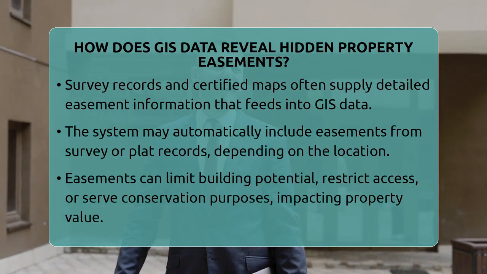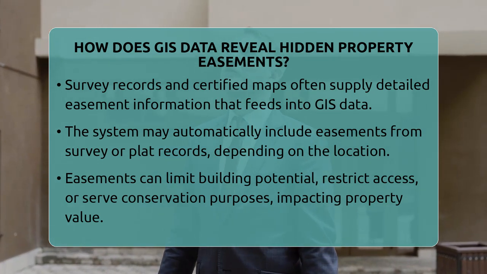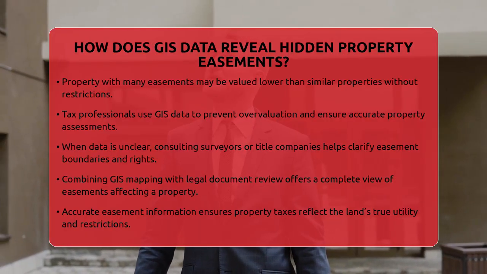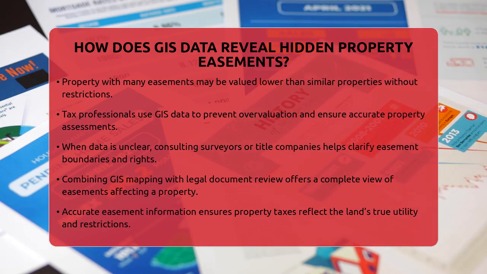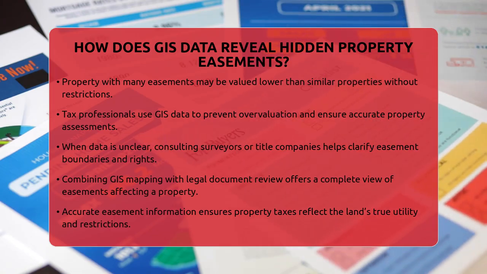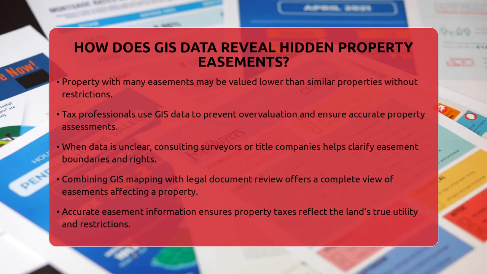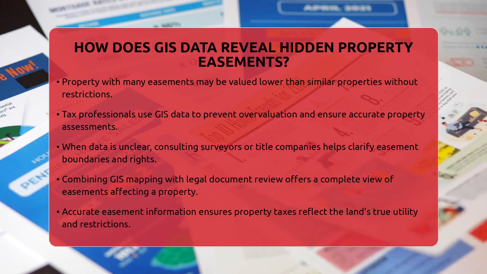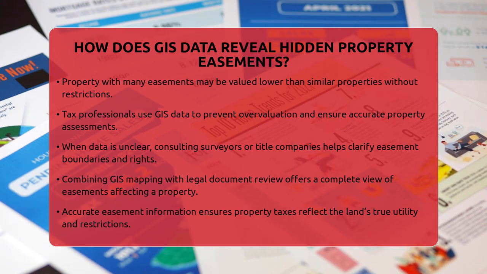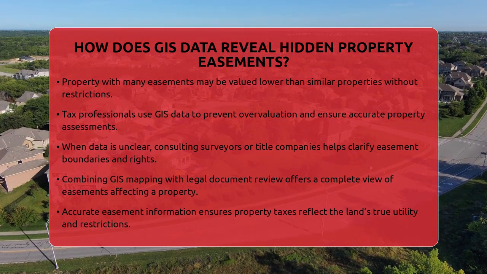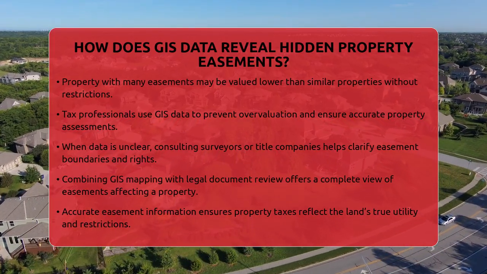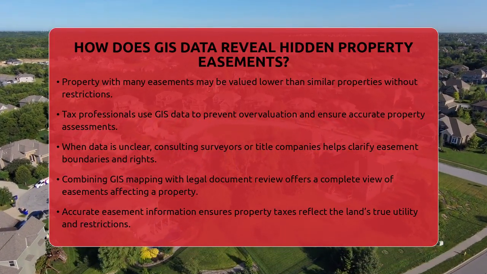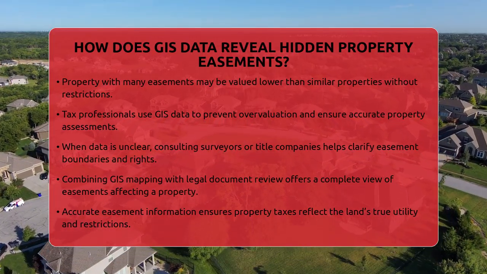A property with many easements might have a lower market value than a similar property without restrictions. Tax assessors use this GIS information to make sure properties are not overvalued. If there is conflicting or unclear data, consulting a surveyor or title company helps clarify easement boundaries and legal rights. This step ensures that property tax assessments are based on accurate easement information, not outdated or incomplete records.